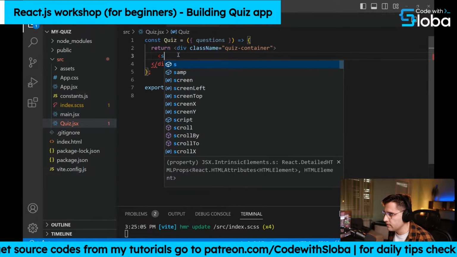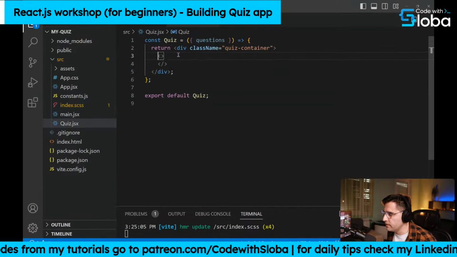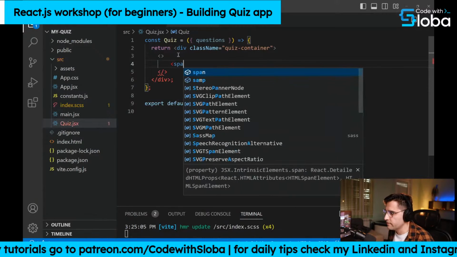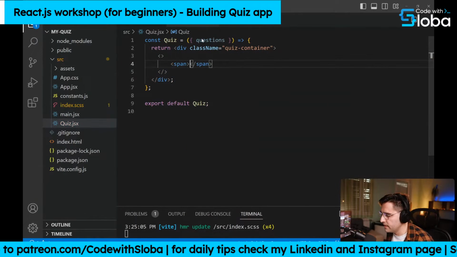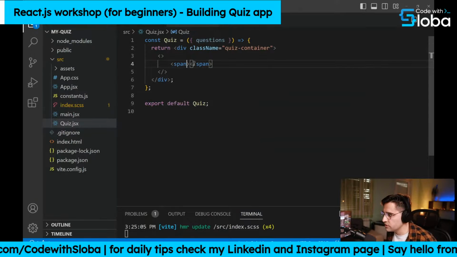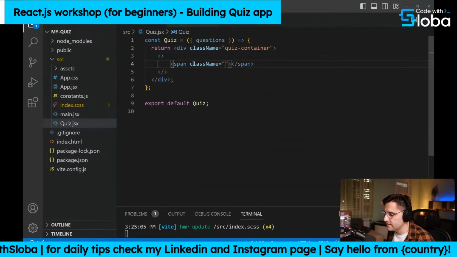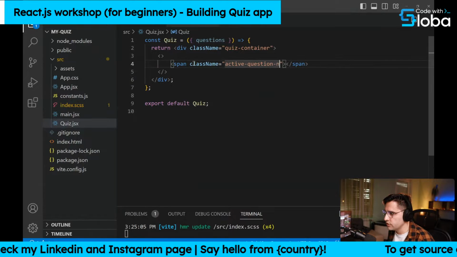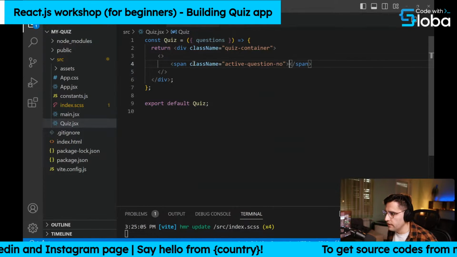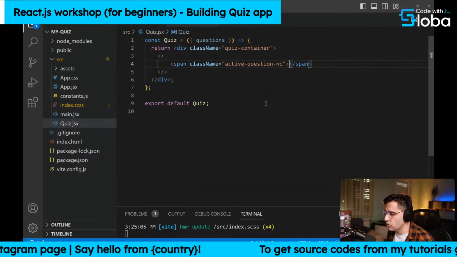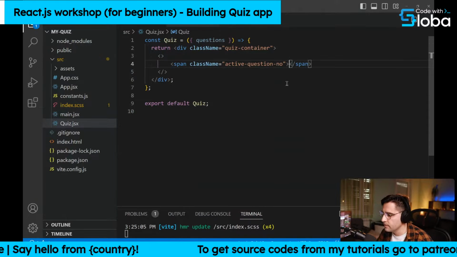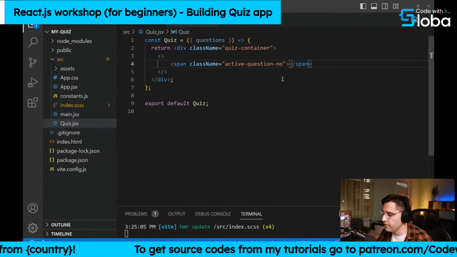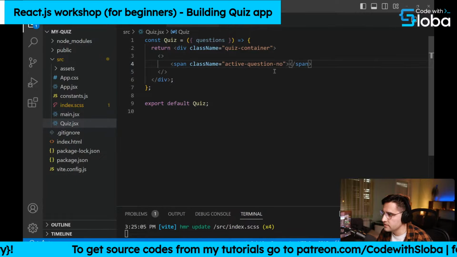Actually, let's first add a React fragment here, and let's add a first span. Okay, and the first span is going to be for the active question. So let's add a class name, and let's name this one as active-question-number. And here we can access. Actually, we can create a new variable, and we can call this variable current question.